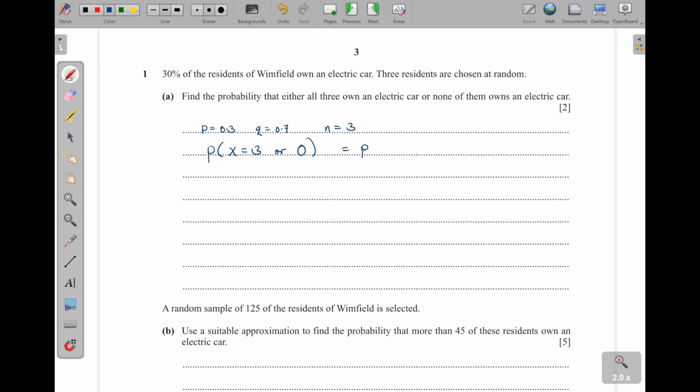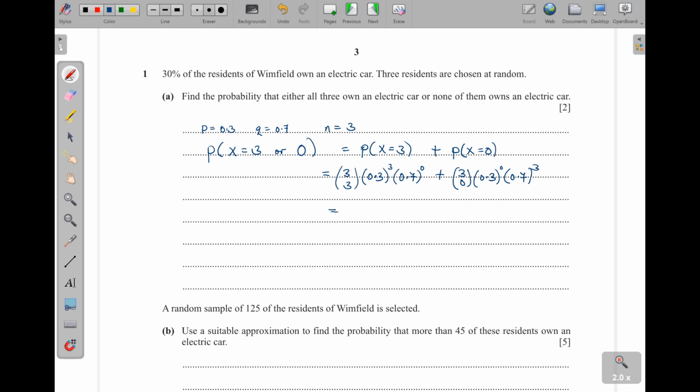So this is the same as getting the probability of x is equal to 3 and then adding the probability of x is equal to 0. Of course, using the binomial expression, we have n combination r, where r is the number of times you get the success. So our p here is 0.3, then we shall power it with a 3, and then 0.7 here will be powered with a 0. Remember, when you add these powers, they give you the n, okay? Then plus 3 combination 0, and then 0.3 power 0, and then 0.7 power 3.